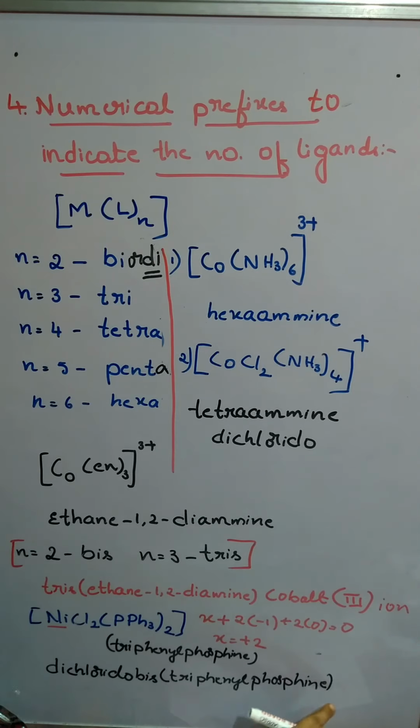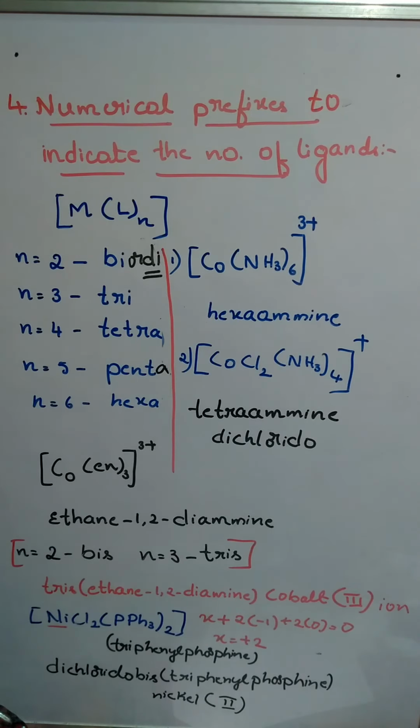The name has to be continued with nickel(II). The space is not sufficient, so I am writing at the end nickel, and the oxidation state is 2. This is about the numerical prefixes to indicate the number of ligands: dichloridobis(triphenylphosphine)nickel(II).